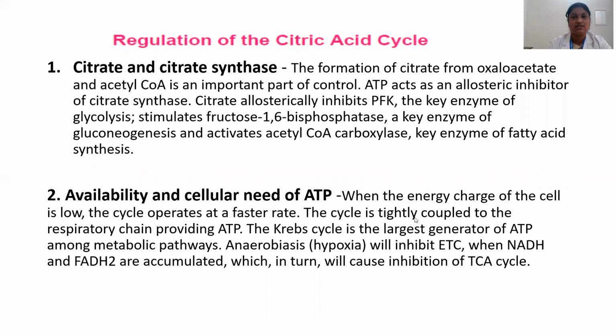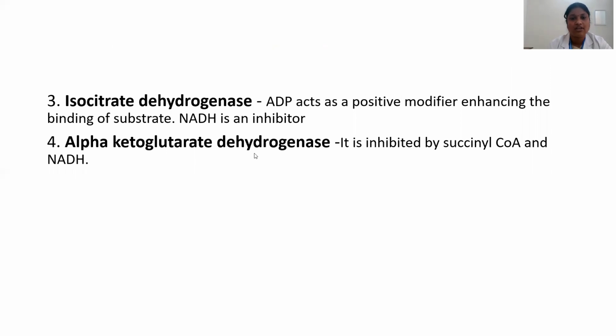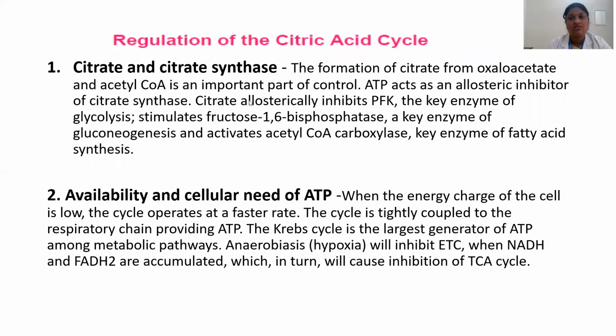How is the citric acid cycle or Krebs cycle regulated? There are four main things which regulate the citric acid cycle. One is the substrate citrate and the enzyme citrate synthase, and the availability and cellular need of ATP. Third is isocitrate dehydrogenase. Fourth is alpha ketoglutarate dehydrogenase. Formation of citrate from oxaloacetate and acetyl coenzyme A is an important part of the regulation of the citric acid cycle.